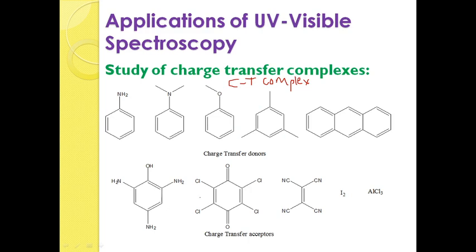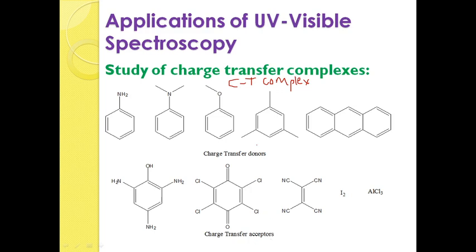And here there is a presence of electronically deficient ones, that means electron withdrawing groups are present. They are able to extract electrons from an external source, so they will be acting as charge transfer acceptors. They are donors and here acceptors.